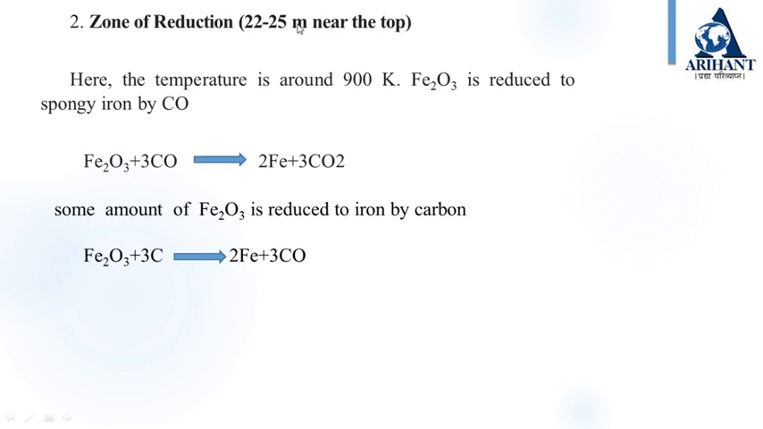Second is zone of reduction. It is at the height 22 to 25 meter. Near to the top, carbon monoxide reduces ferric oxide to spongy iron at about 900 Kelvin. A small amount of ferric oxide is also reduced to iron by carbon.